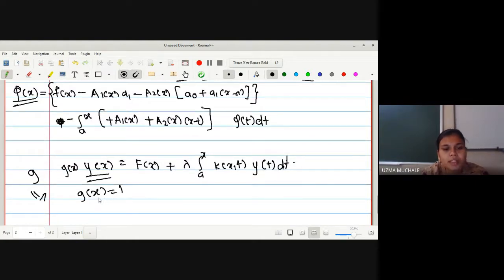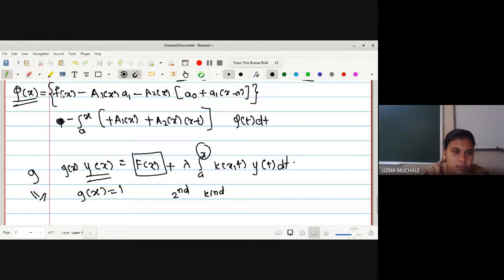So if g of x is 1, it means that we are coming to our second kind. Second kind of Volterra integral equation. Why is it Volterra? Because the upper limit is variable, right? Now we can find the value of f of x. What are the terms except the integration? This is your f of x. So in this case, this whole bracket is nothing but your f of x. It is some function in x.